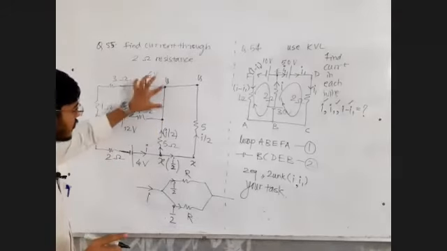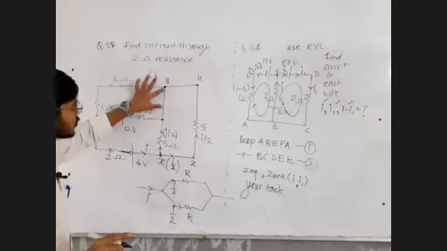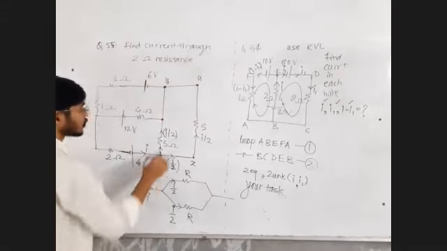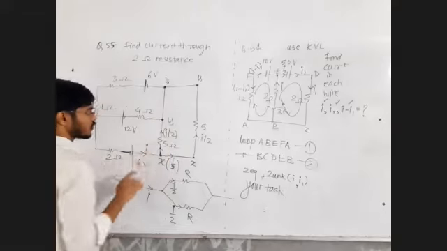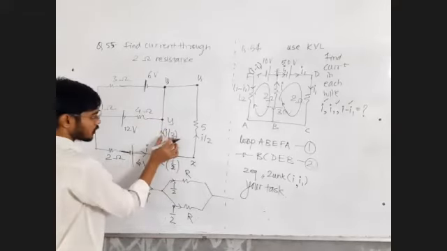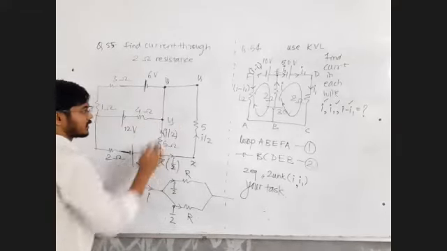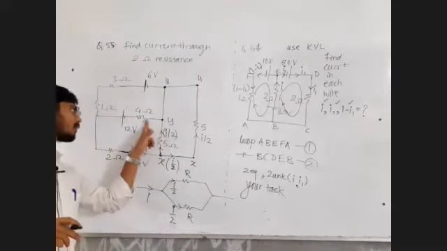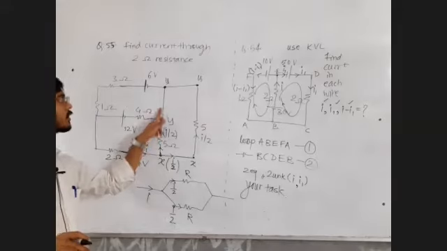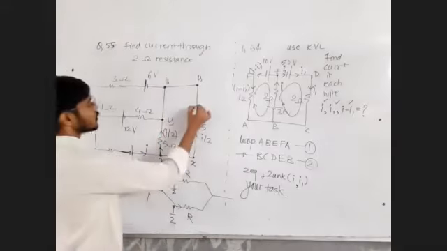Don't get confused for this wire. Don't write this I by 2 directly here, because some current might come from this or some current might go like this and remaining current might go like this. Try to understand.